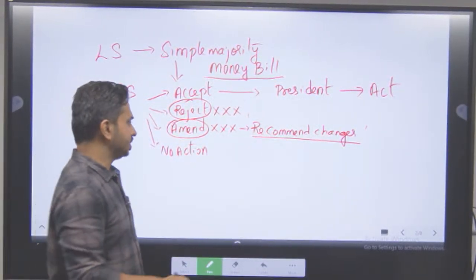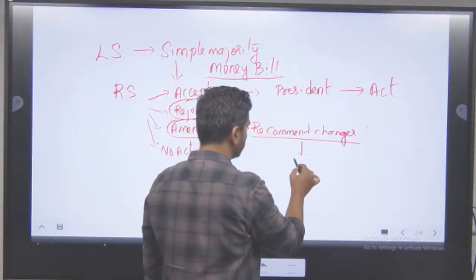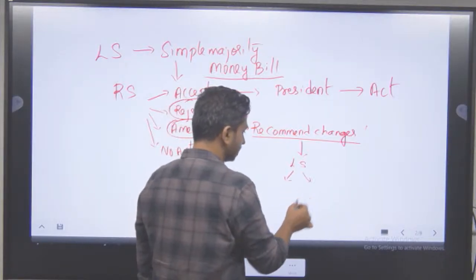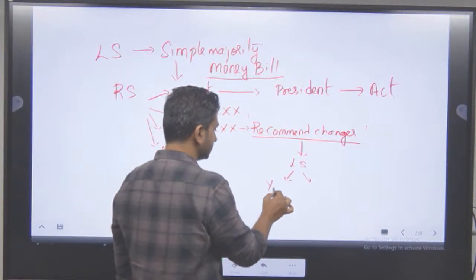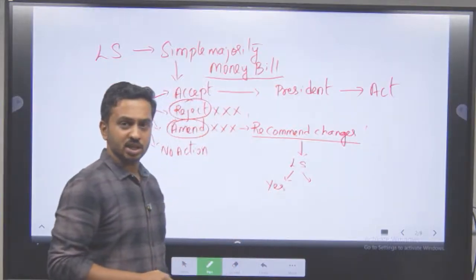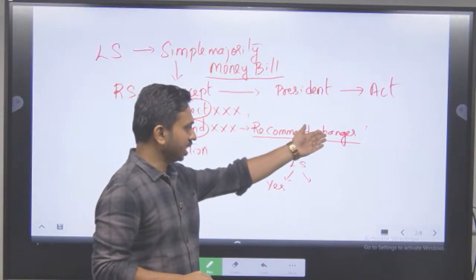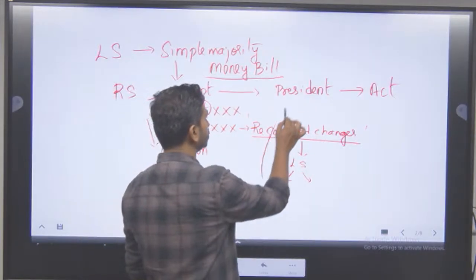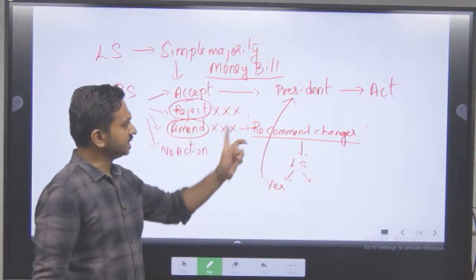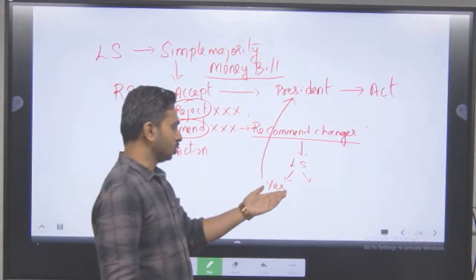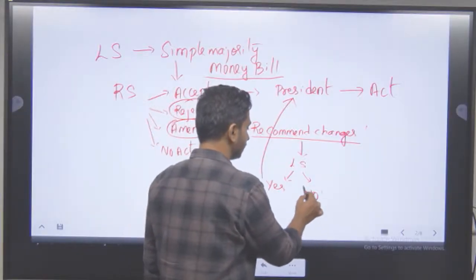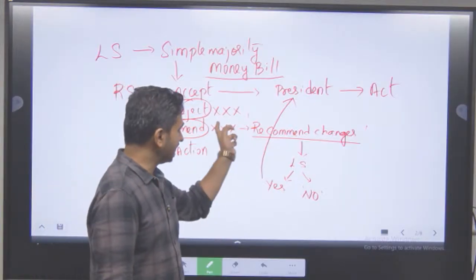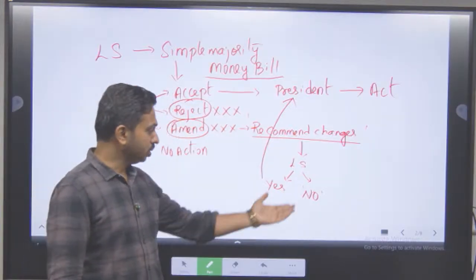Now, once they recommend changes, what will happen? It will again come back to the Lok Sabha. और अब लोक सभा को भी 2 ऑप्शन है. क्या ऑप्शन है? Either they can say yes to the changes that has been made. मतलब आप जो recommend कर रहे हो changes, हम changes कर लेंगे. कर लिया तो it goes to the President of India. And if he assents, it becomes act. They may say no also. Matlab, the Lok Sabha does not agree to the changes to be made to that bill as suggested by the Rajya Sabha. No bhi bol sakte.